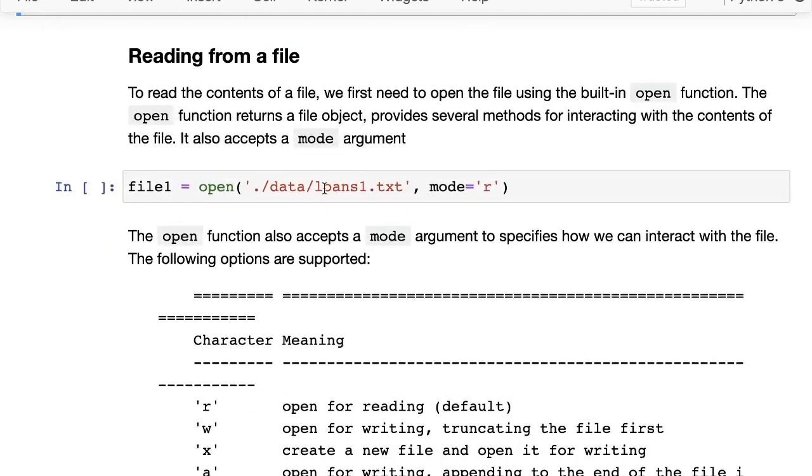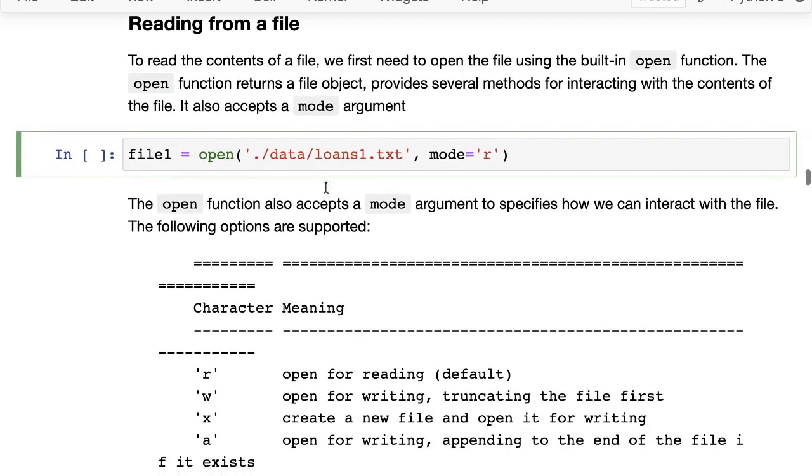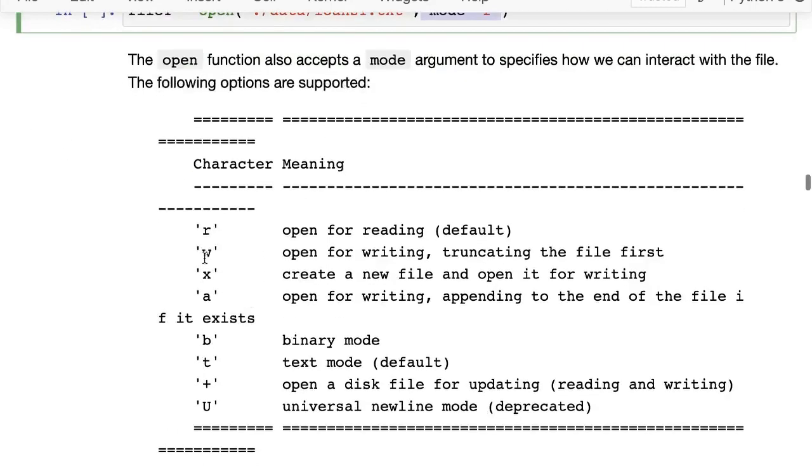Okay. Now to read the contents of a file, we first need to open it, and to open it in Python, there is a built-in function called open. Now the open function takes a path, and then it takes a mode in which to open the file. Do you want to open the file for reading, or do you want to open the file for writing? And if you want to open it for writing, do you want to replace the existing contents, or do you want to append to the end? So there are a bunch of modes, and you can see them here.